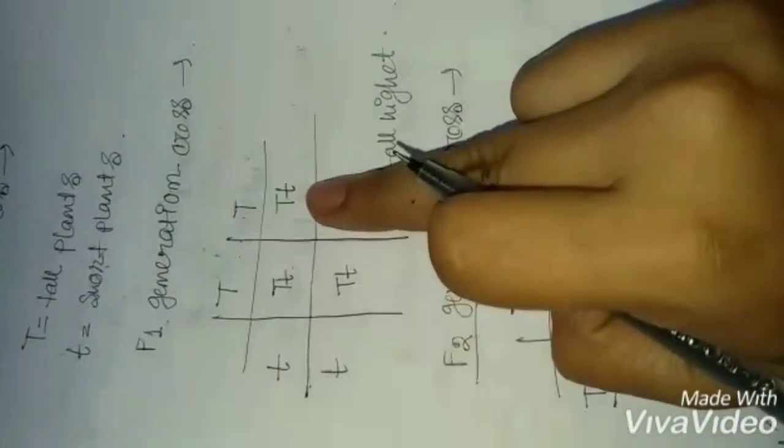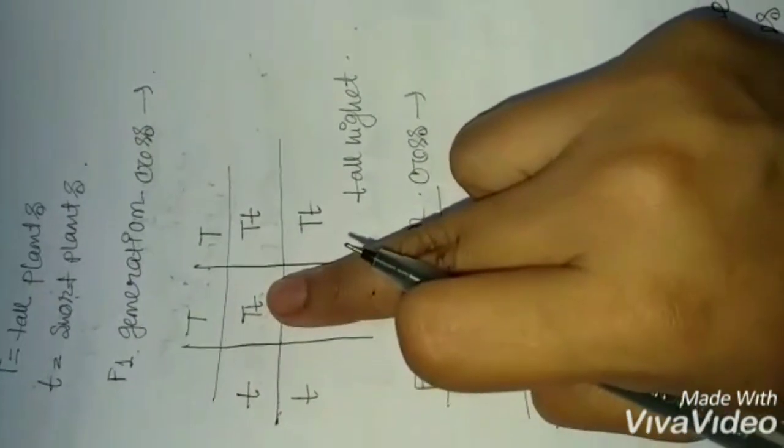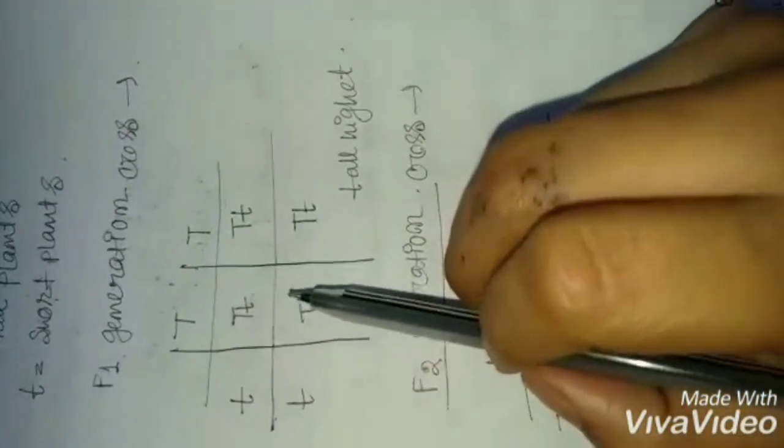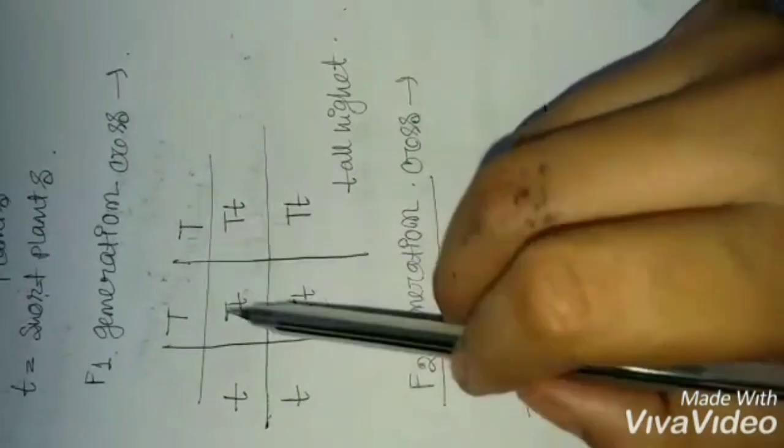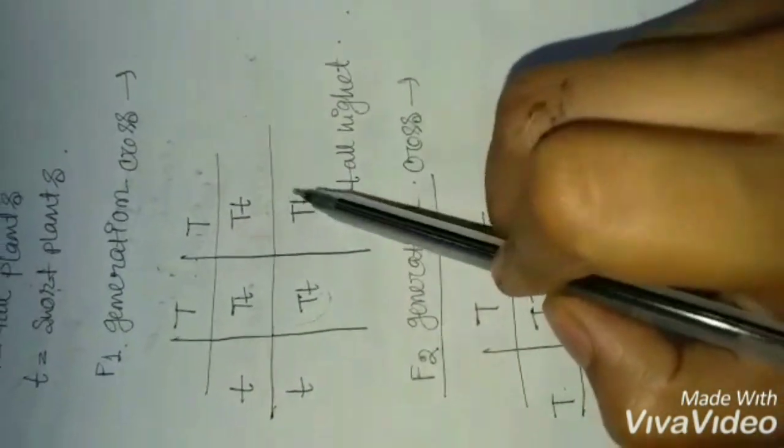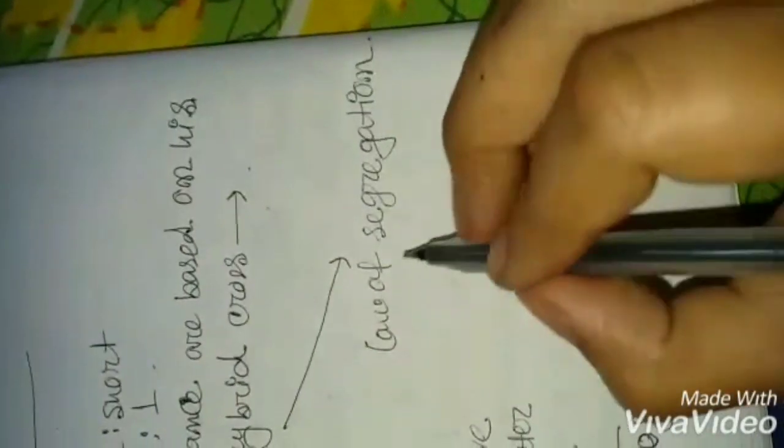Okay, see here, from the F1 generation cross, only one character of the allele is expressed, and which one is expressed? That which is dominant over the recessive one. So only the tall characteristic is expressed. Okay, clear? Now the law of segregation.